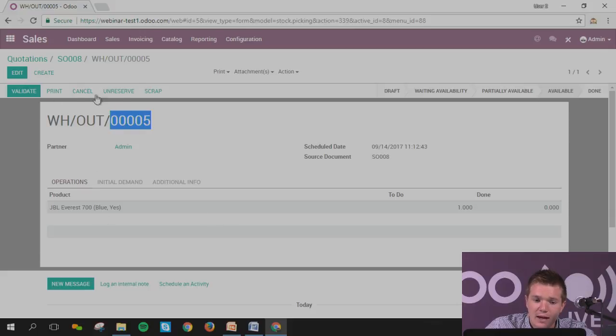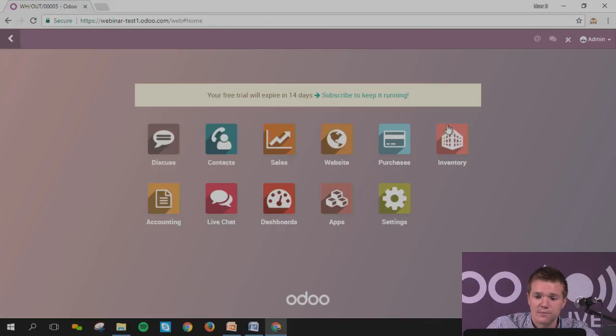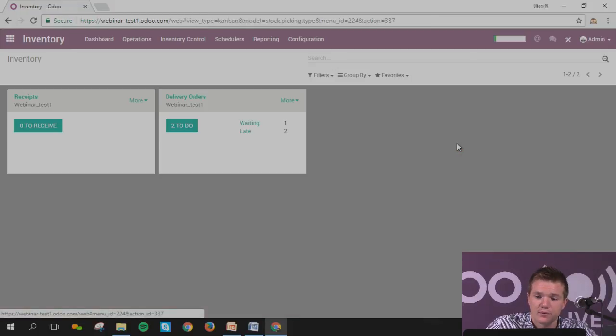This view is actually exactly the same as if you go to the warehouse system, inventory, going to the delivery order. As you can see, I've got two to-dos. For the people who know Odoo and for the people who don't know Odoo, as soon as you enter your inventory in standard, you've got only one warehouse. You can modify it. You can see a webinar as well regarding the warehouse. You've got the things that come into your warehouse and the things that come out of your warehouse.